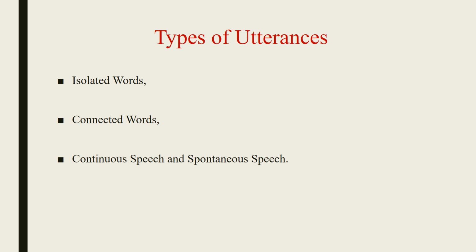Here, speech recognition systems can be classified into several categories by describing what type of utterance the algorithm has the ability to recognize. Those categories are based on the fact that one of the difficulties of an automatic speech recognition system is the ability to determine when a speaker starts and finishes an utterance. The types of utterances are isolated word, connected word, continuous speech and spontaneous speech.